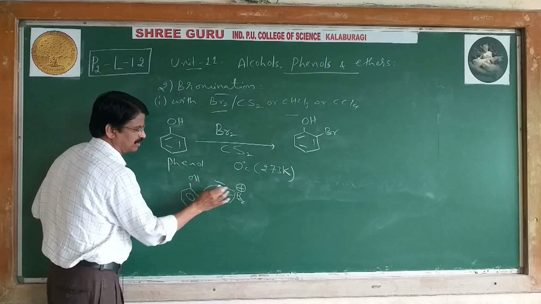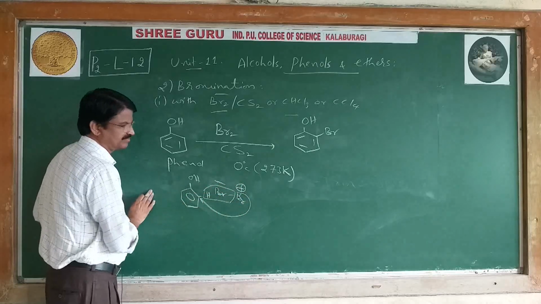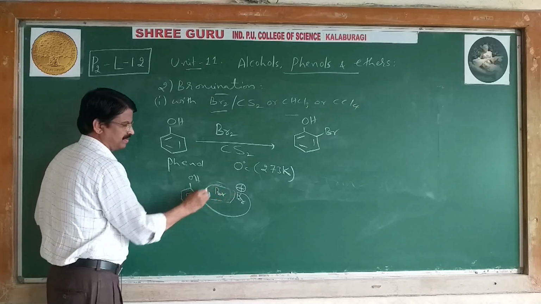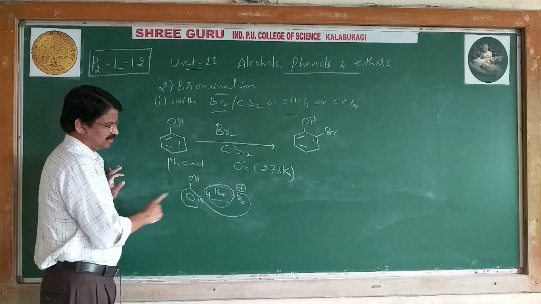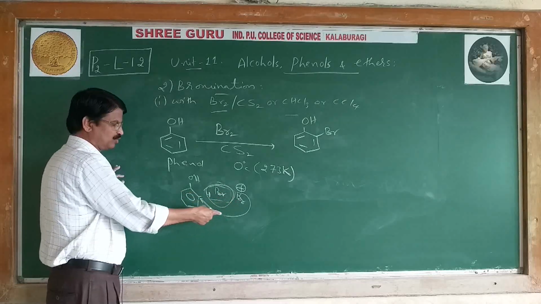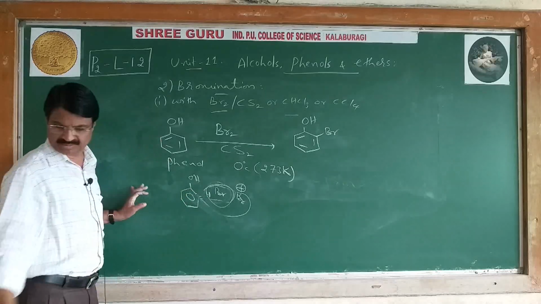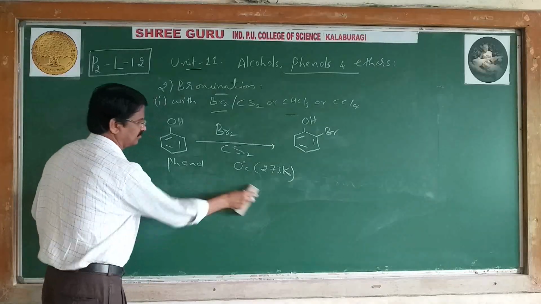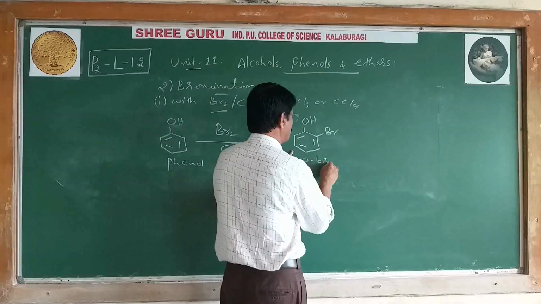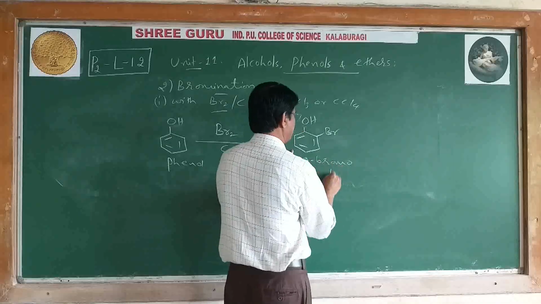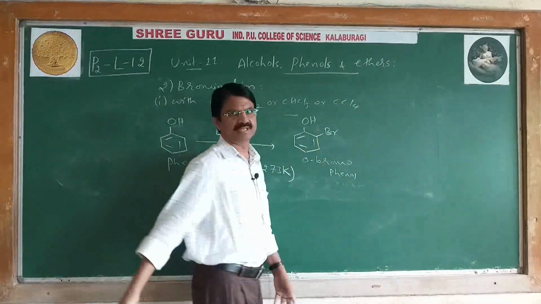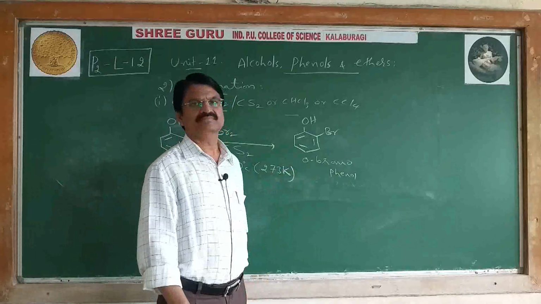Br plus goes to the ring, meaning HBr is removed. Here plus goes to negative, meaning it is called electrophilic substitution. Then we are getting ortho-bromophenol or 2-bromophenol. In place of O, we can write 2.